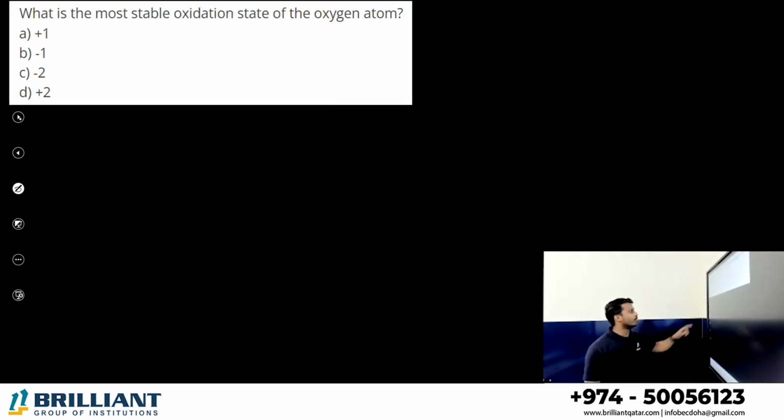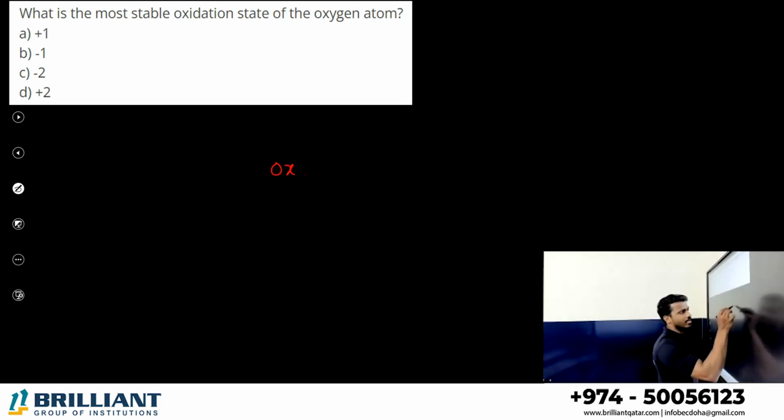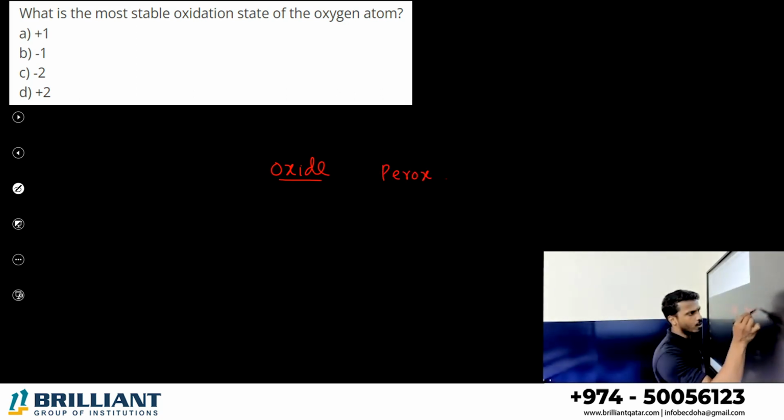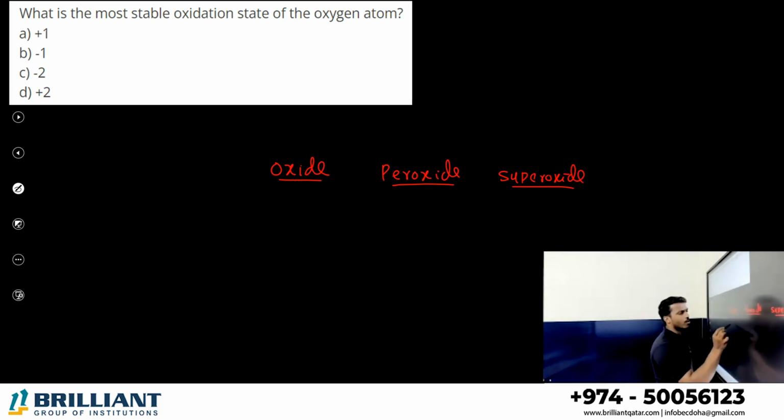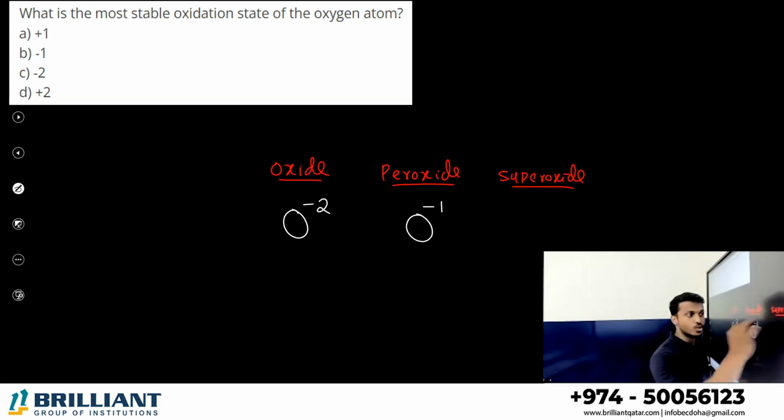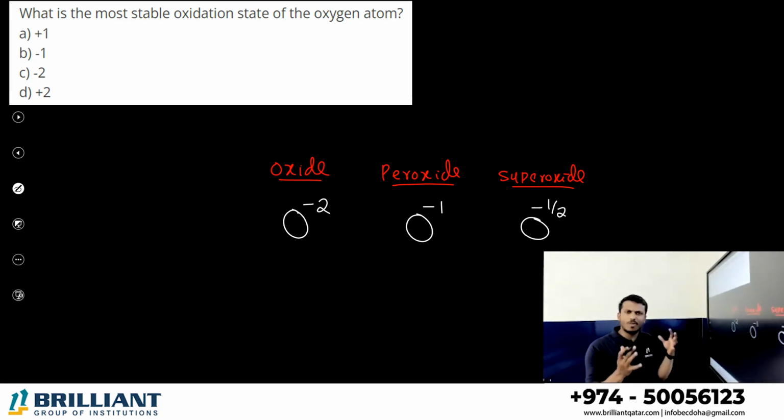Next one, what is the most stable oxidation state of the oxygen atom? Oxygen generally exists in 3 states. Generally it exists as oxide in most compounds. In very few compounds it exists as peroxide, and in very few as superoxide. Oxide means the oxygen atom is in -2 state. Peroxide means one oxygen atom is in -1 state. Superoxide means one oxygen atom is in -1/2 oxidation state. Which is the common oxygen oxidation state? -2. Right?